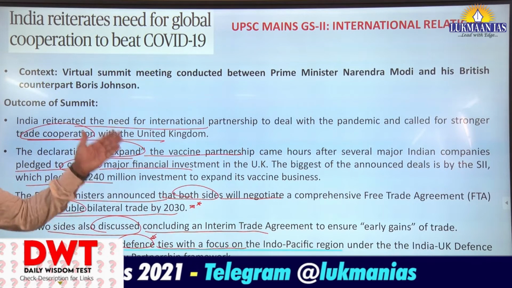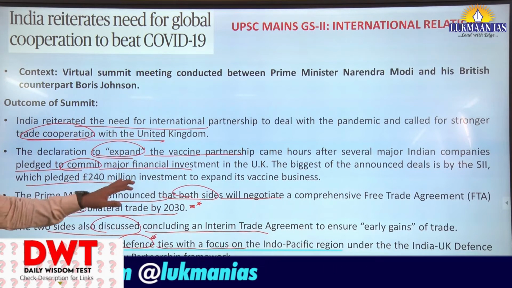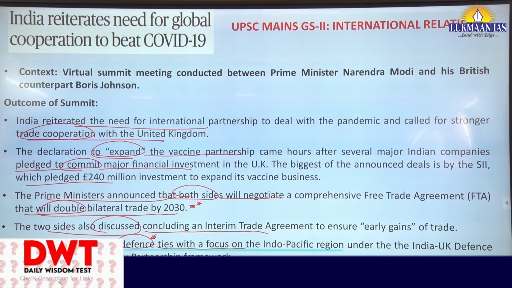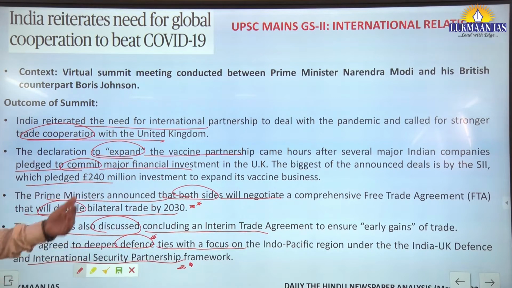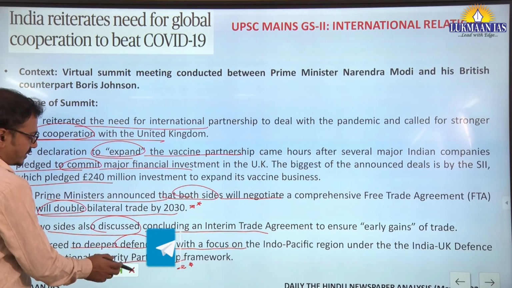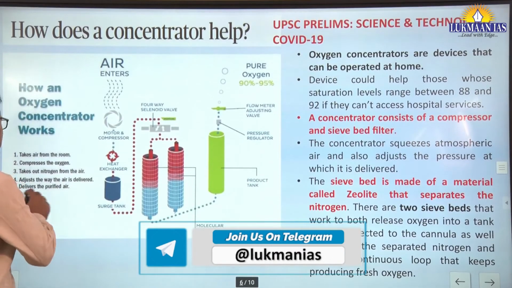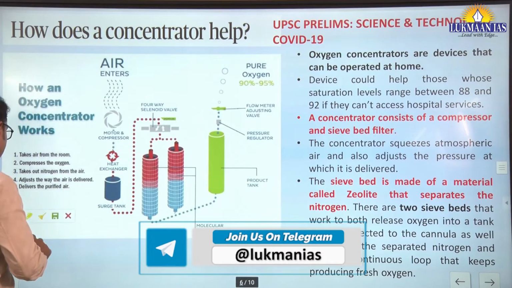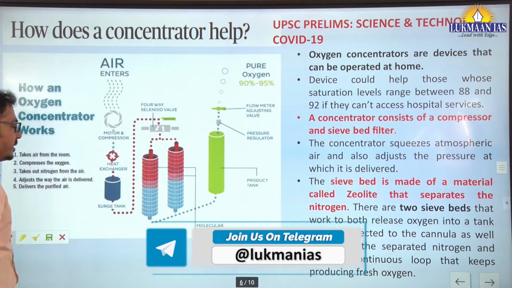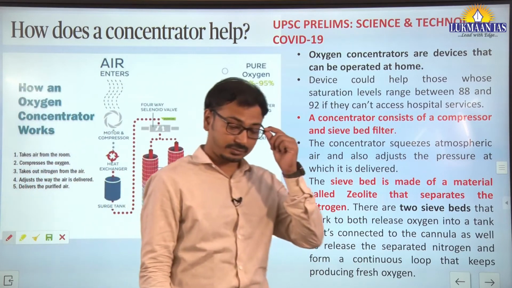Fine. So these are the developments, largely vaccine cooperation, vaccine production, Indian companies to invest in the UK for expanding its vaccine business.